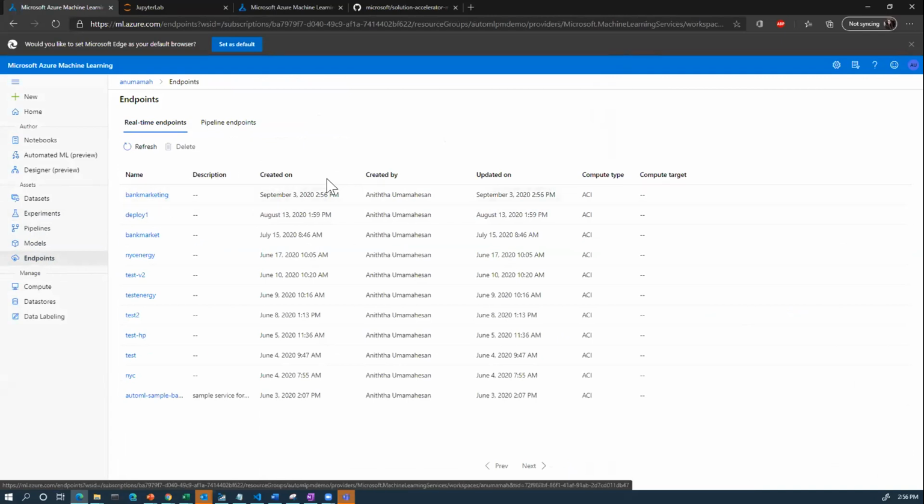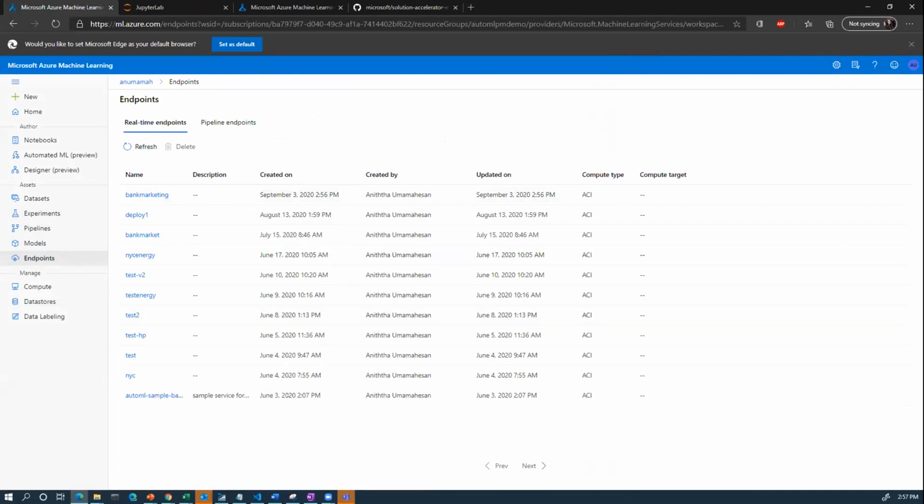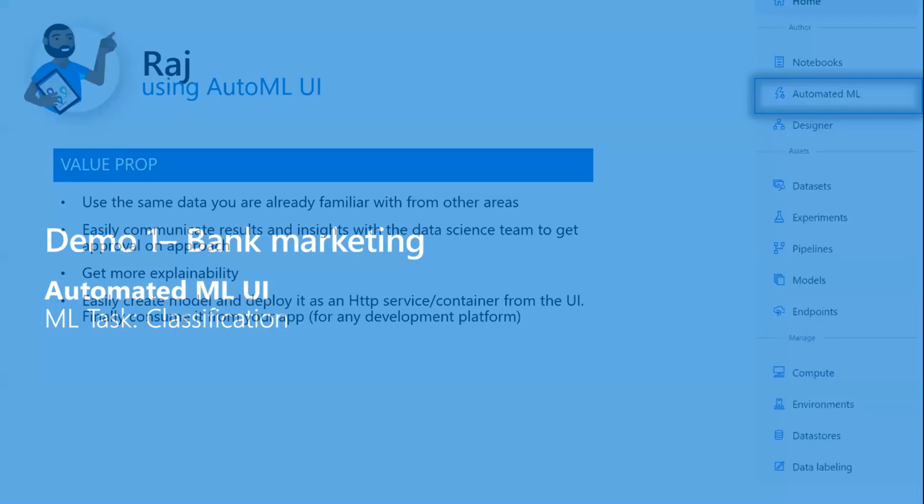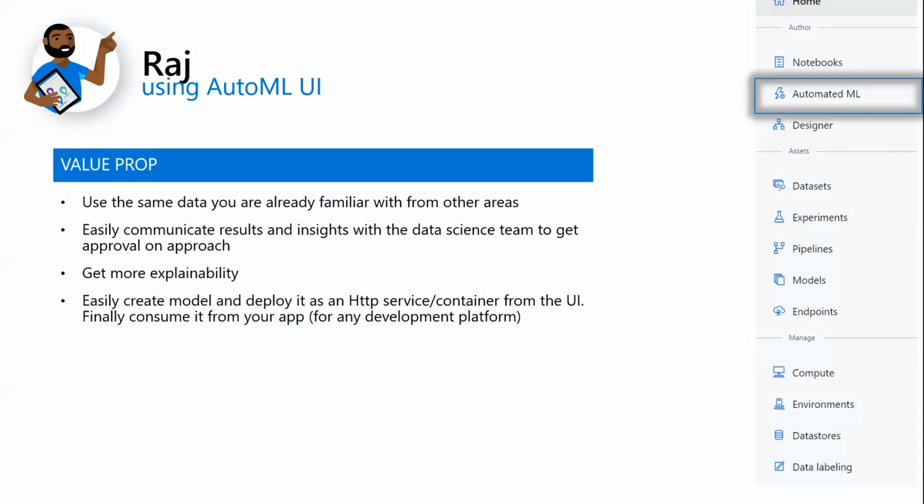So the next thing that we're going to look at, I'm going to switch back to the slides. So just to dive back into Raj, with the AutoML UI, we were able to easily start an experiment, and he was able to quickly train a model. He got the results, all those metrics and visualizations that he could easily communicate with his data science team. And the explainability dashboard allowed him to better understand what's happening behind the scenes.